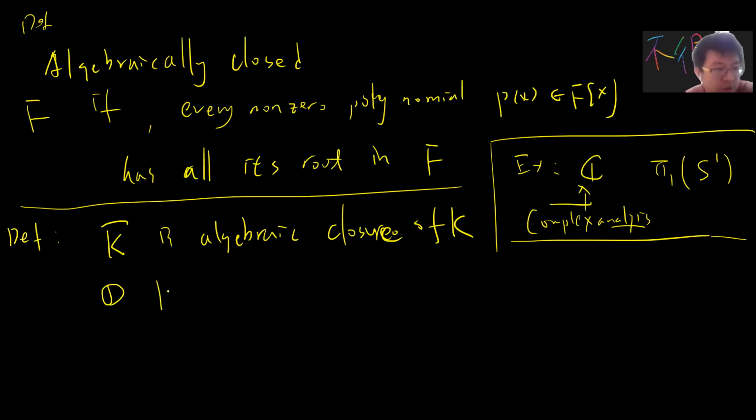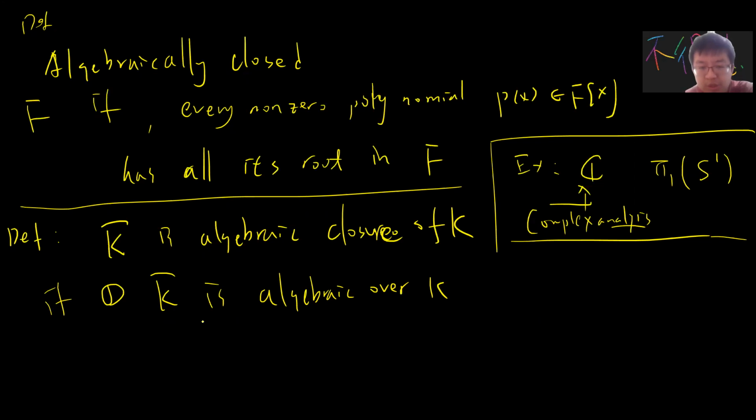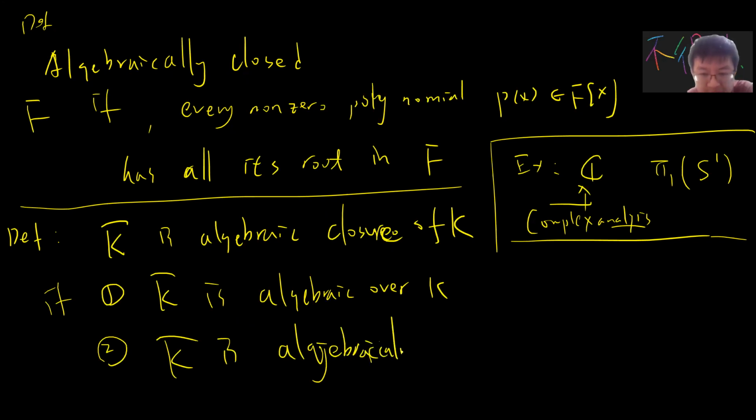The first is that K bar is algebraic over K, so every element in K bar has a polynomial equation with roots in K. The second is that K bar is algebraically closed.